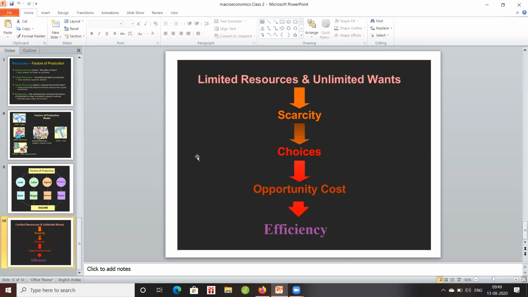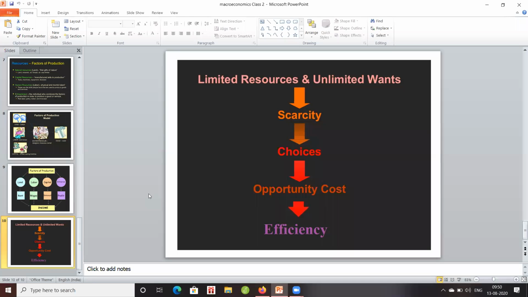Suppose your decision is best compared to your next best alternative, then the opportunity cost principle will indicate the second one is not up to the mark. Suppose the second one is up to the mark, then you are making a wrong decision, you are inefficient. So that efficiency will matter. This efficiency we are discussing with three major axioms in management.